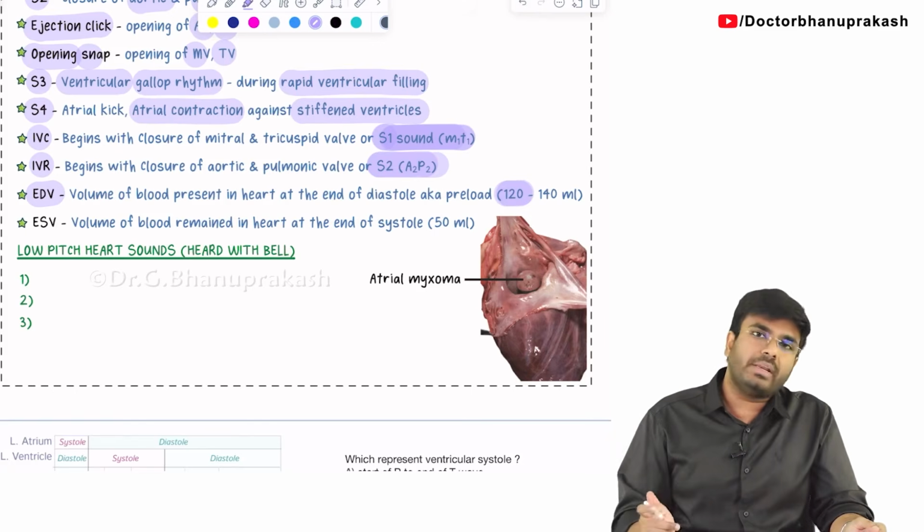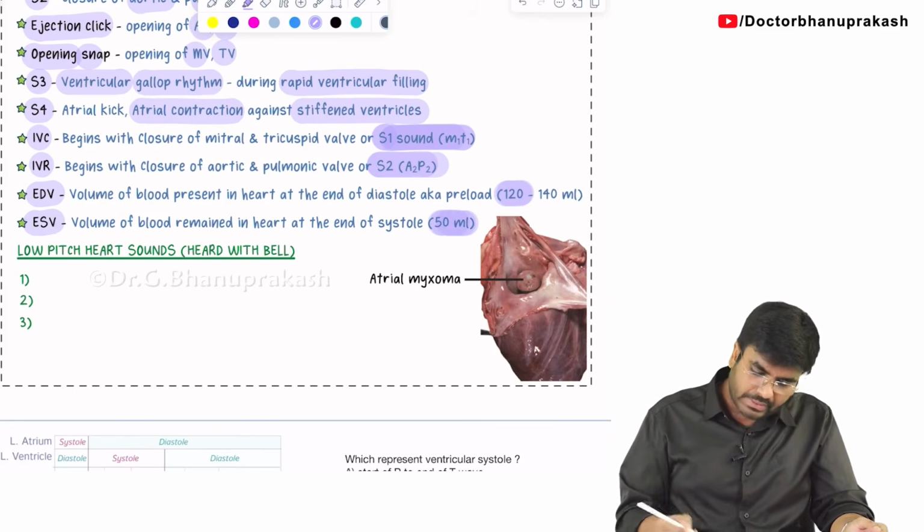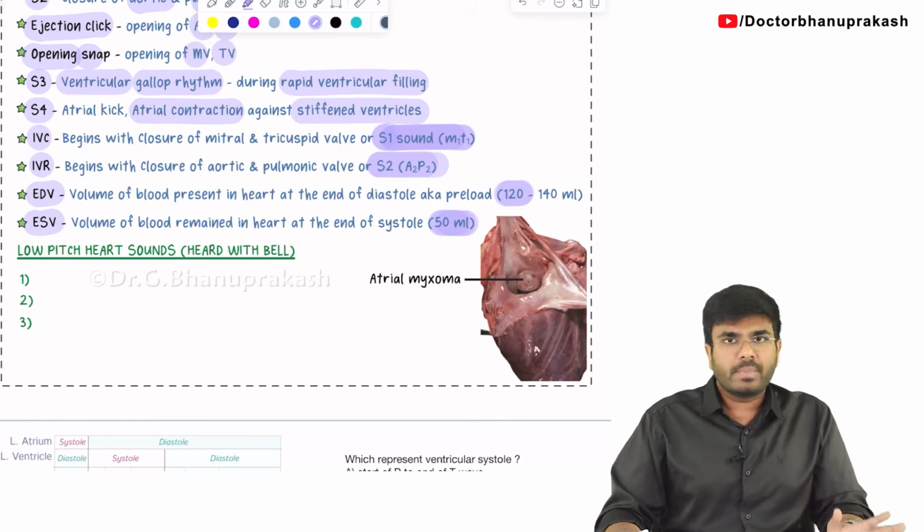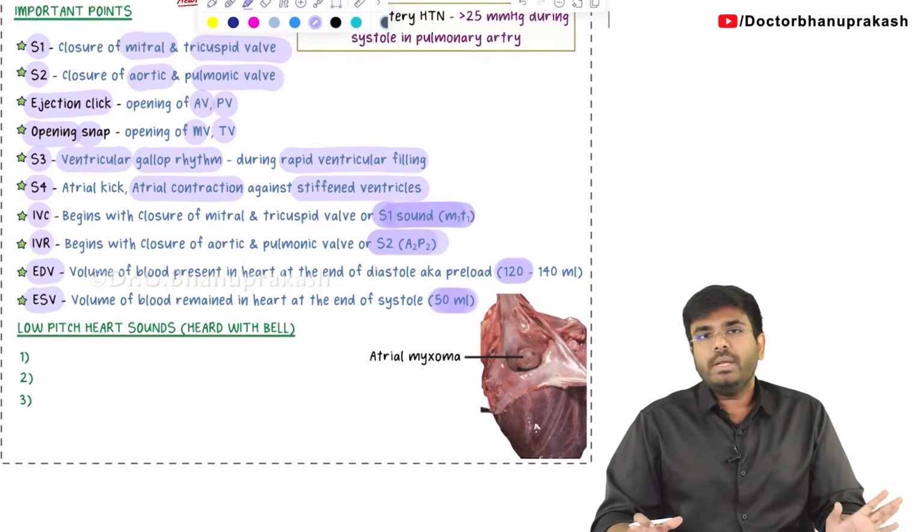And how much is left over in the ventricle? That is called the end systolic volume. That is 50 ml left over in the ventricle. Okay? Fine. So all these are important points.